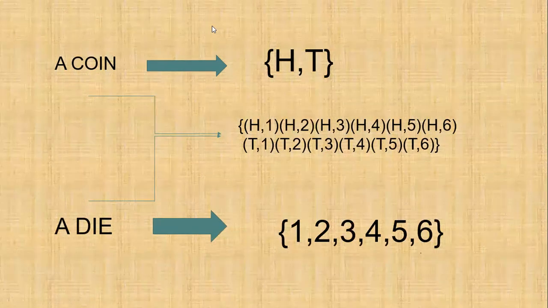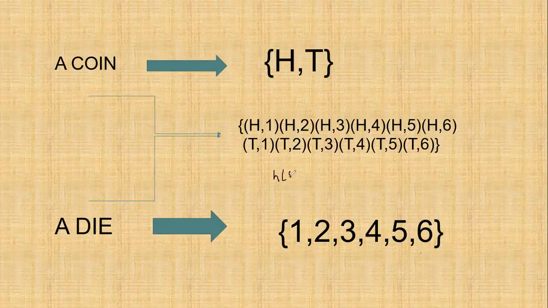What do we get as the number of S here? So n(S) is 12. Is it clear? I hope that it is clear to all of you.